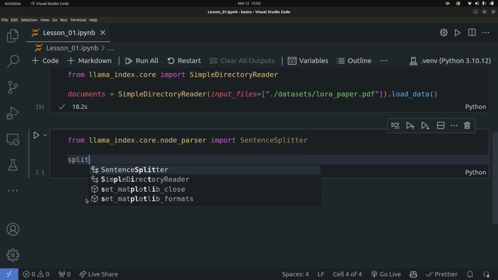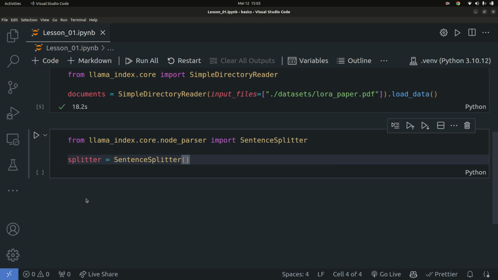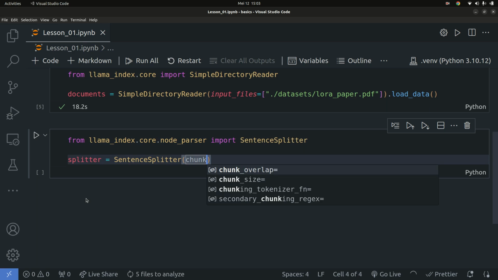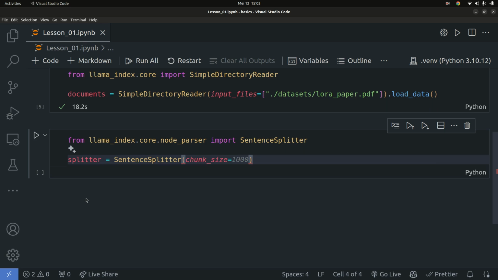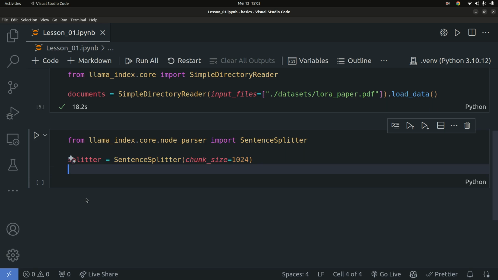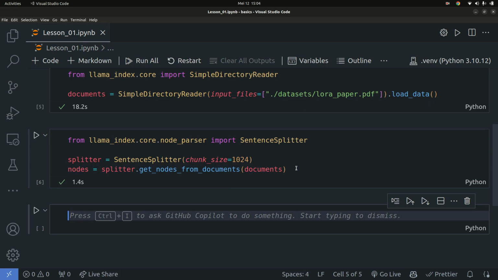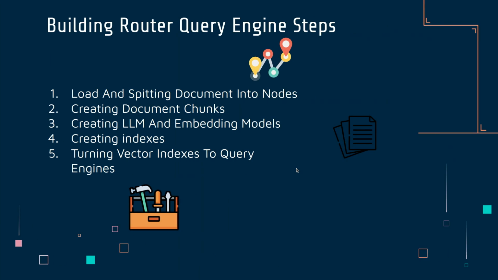We're going to create a splitter variable, which is an instance of the SentenceSplitter, and you specify the chunk size. For the chunk size, we're going to use 1024. You can also specify chunk overlaps if you want to, and we cover this in the basics of working with a basic RAG implementation. I'm going to call get_nodes_from_documents and pass in the documents right here. Then press enter. That's going to split our document into smaller chunks called nodes.